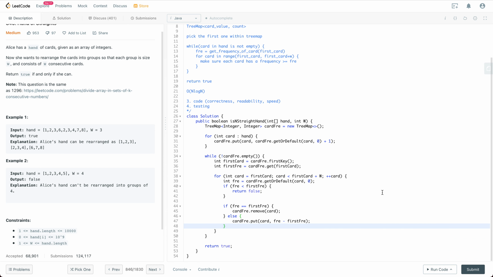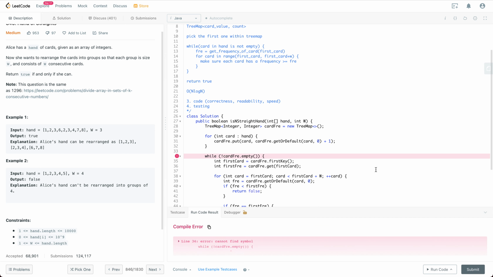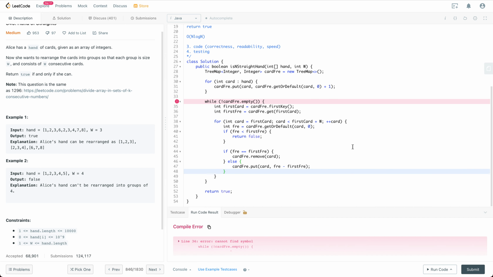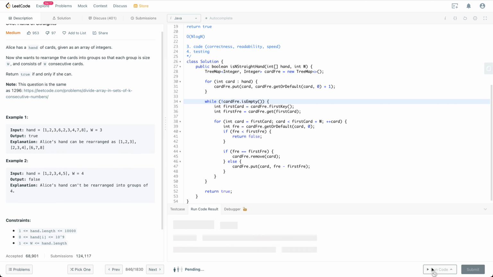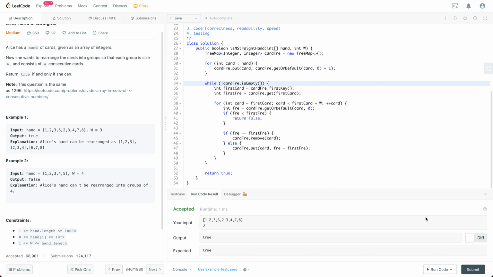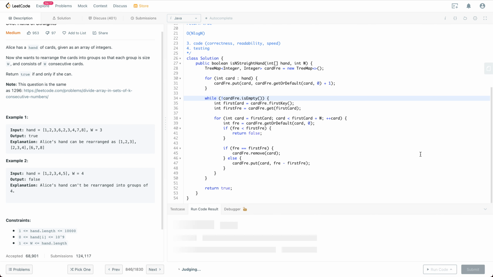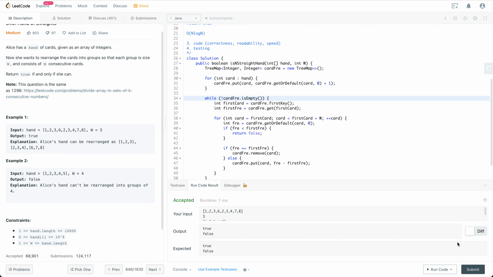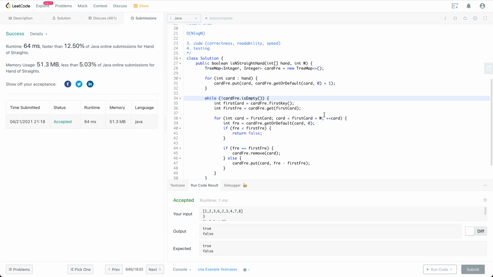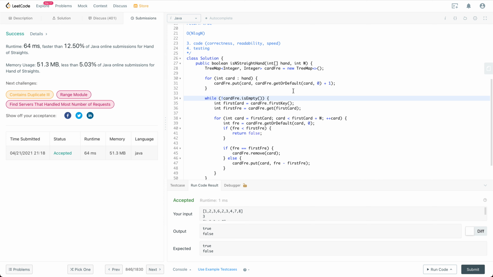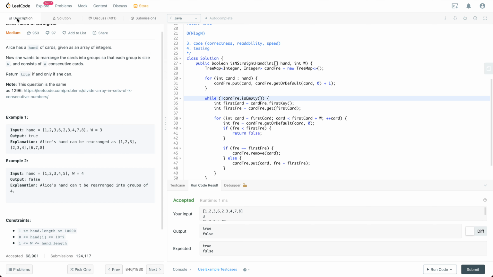Let's try to run this code. I just rely on this platform to help us with debugging. So I think it's okay. It is empty. All right, it seems like it's working well. Let's run some other test cases. Okay, cool. So let's do a submission on top of it. Everything works well, and that's it for this solution.